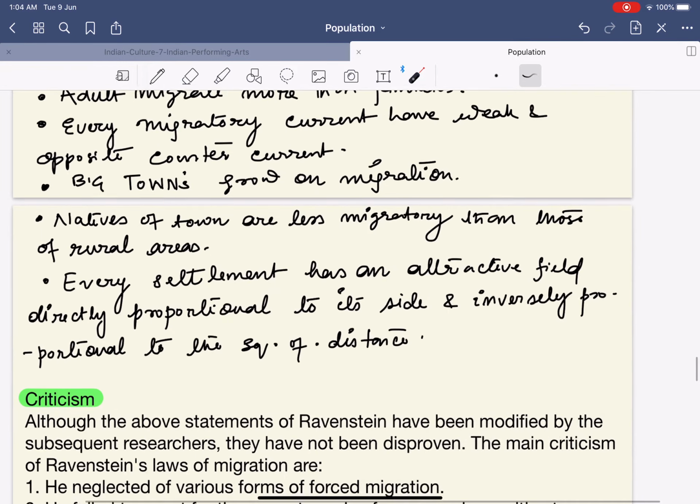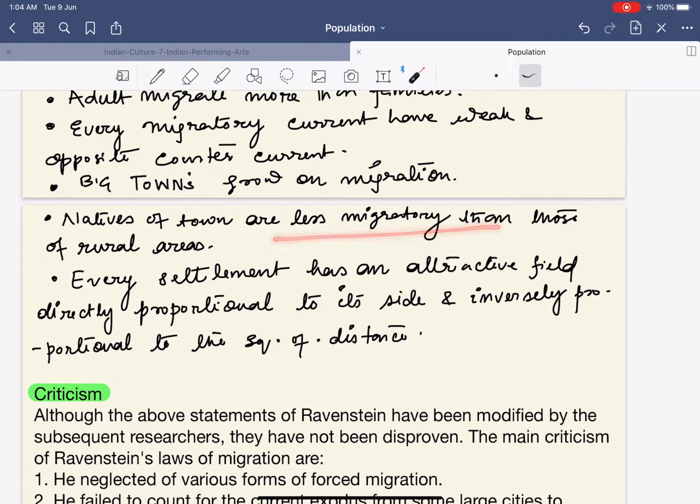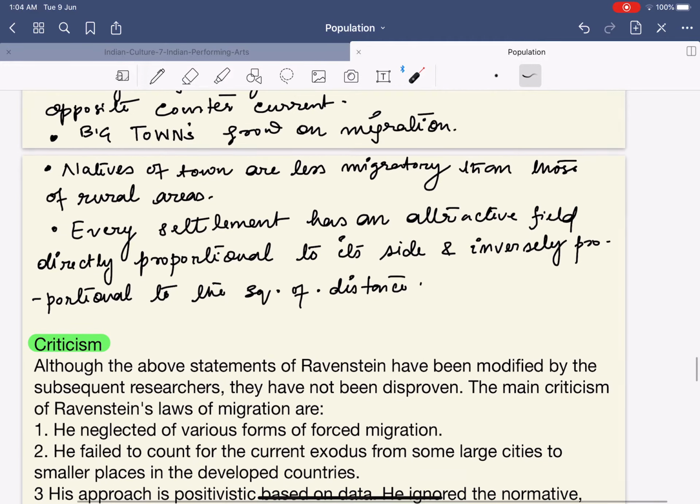Next, the natives of the towns are less migratory than that of the rural areas. See, this is simple. It says that the people who live within the town, they have every kind of facility. Let's say for the educational facility, let us say they also have the well developed hospitals. Now they are less mobile, means they do not move here and there much, or they hardly migrate. But the people in the rural areas, they keep on migrating, because number one, that there could not be adequate opportunities, or that could not be adequate facilities.